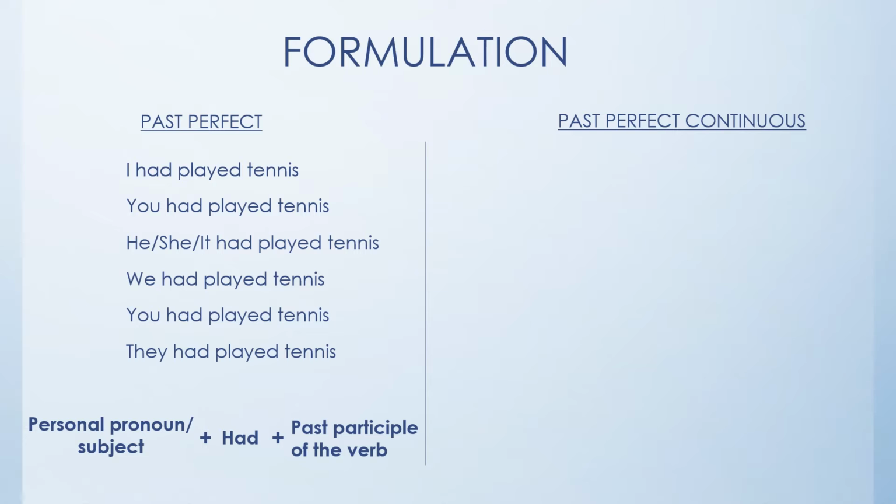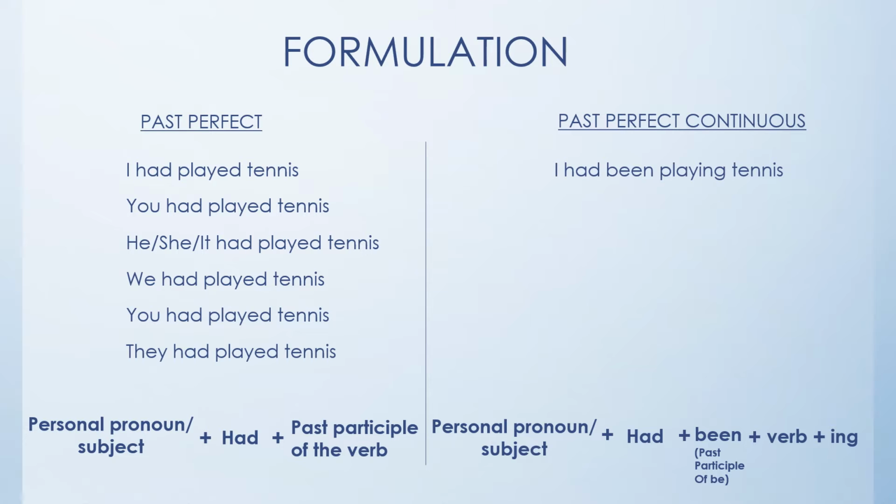For the past perfect continuous, the formulation is different. The personal pronoun or subject plus the verb have in the past again, had, plus been, which is the past participle of the verb to be, plus the verb plus ing. So it's very easy. For example, we'll take the example of the verb play.